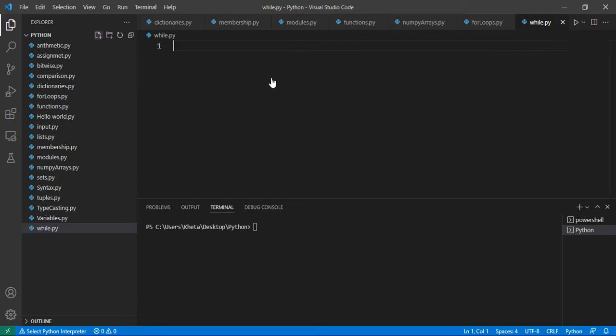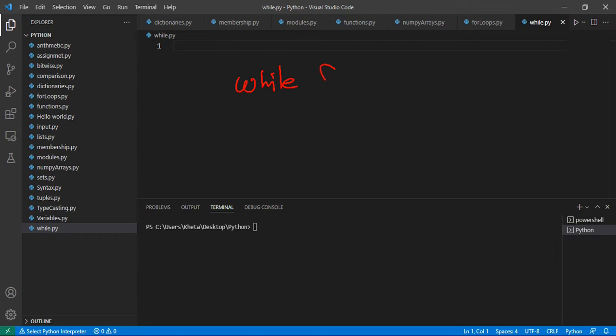Now, while loops do the same thing as for loops. They loop around or they repeat statements a bunch of times. What's very important when you deal with loops is you have to figure out where am I starting and what determines when I stop. As the name kind of gives it away, we are continuing while something is true.